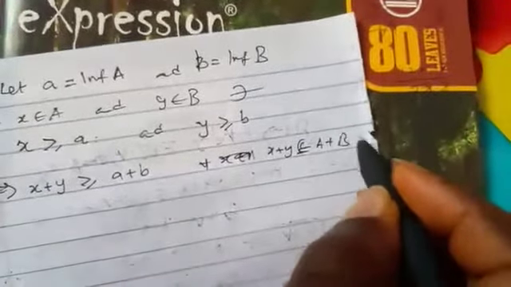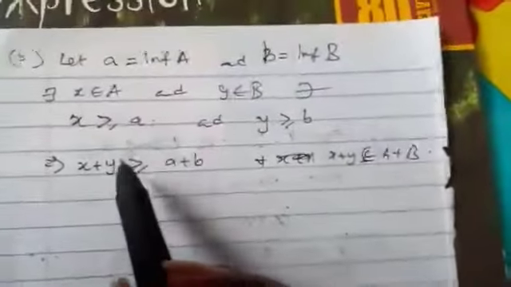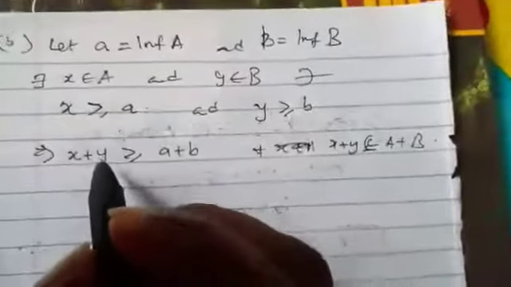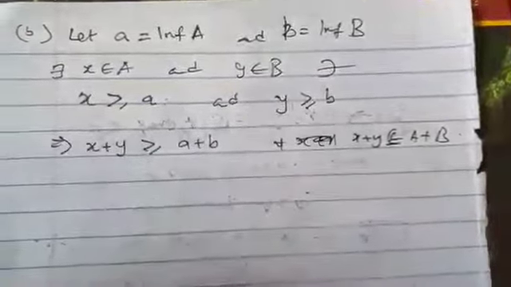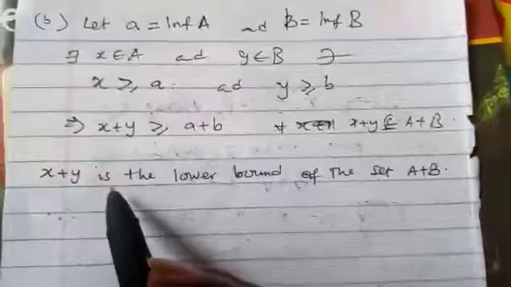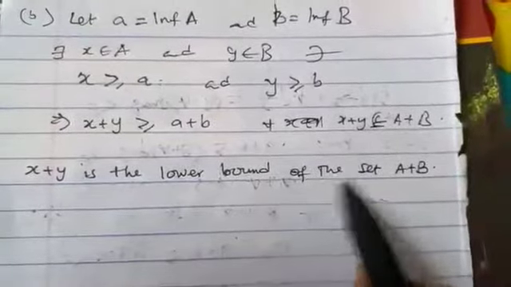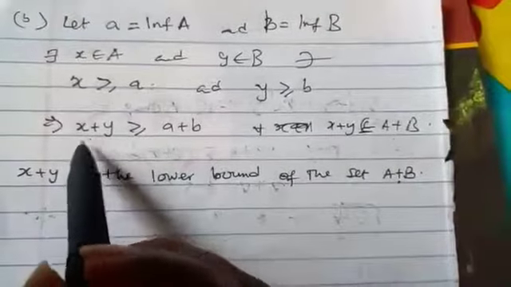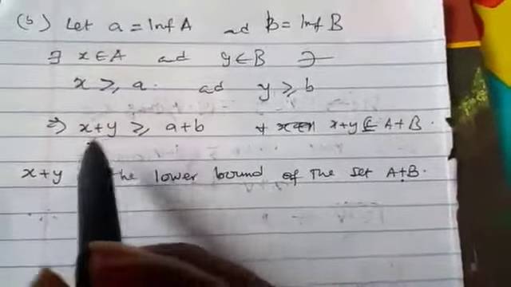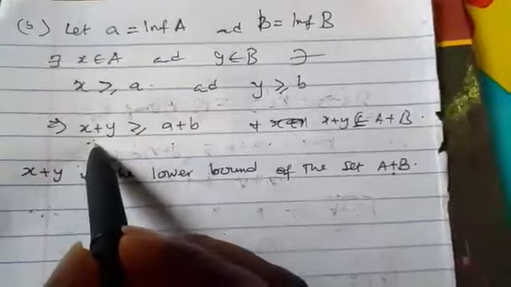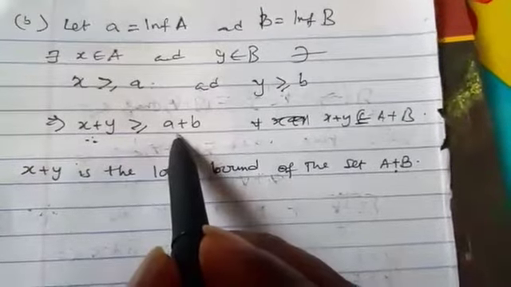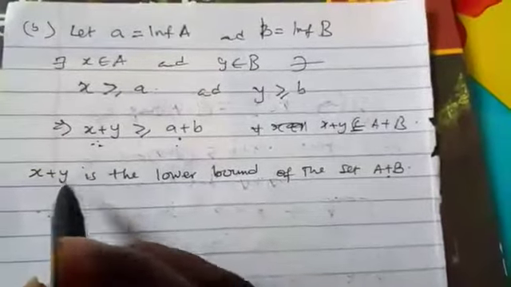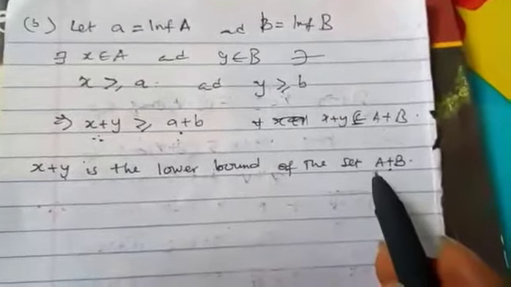Now, by what we wrote here, by the definition of lower bound, that simply means that a plus b is a lower bound of the set A plus B. Because by the definition of lower bound, this is how we write it: if you take an element in it, it will be greater than or equal to the number we are talking about. Now, since it's a lower bound, it will always be less than or equal to the infimum.